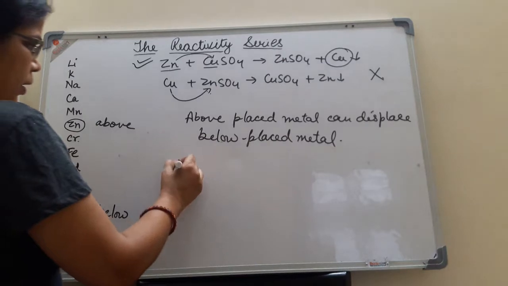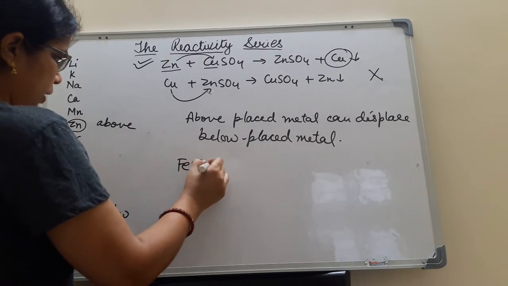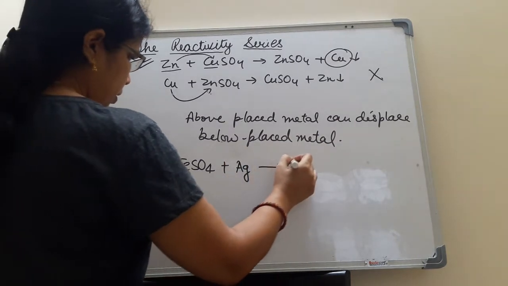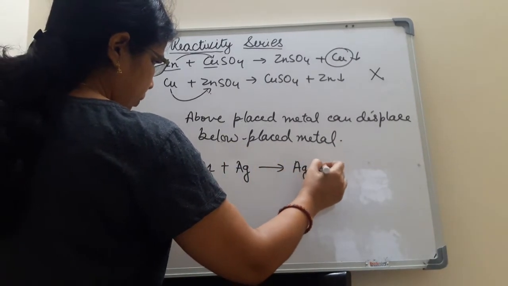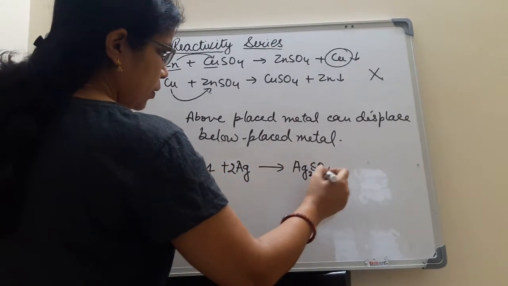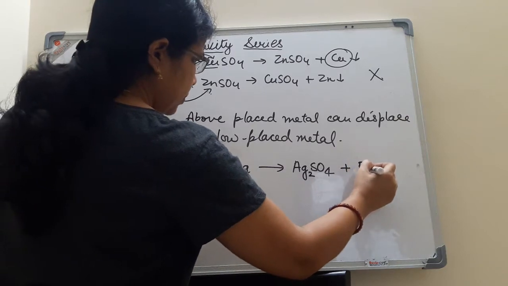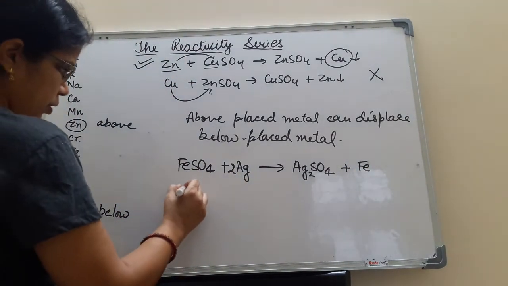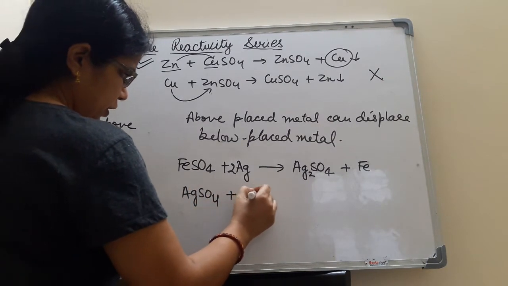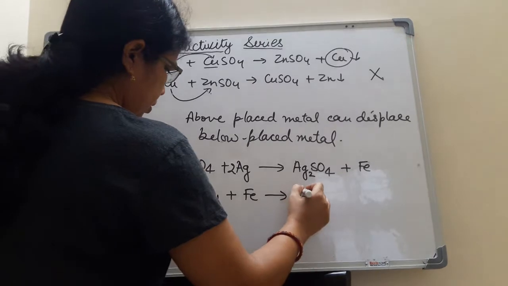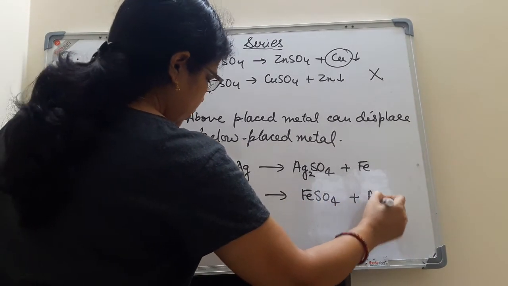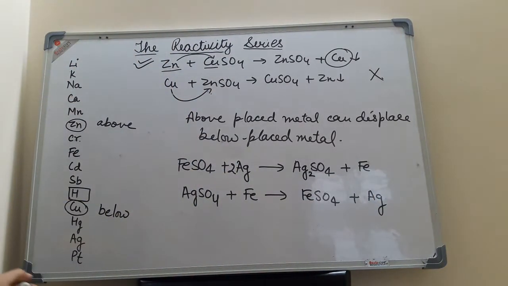Suppose I am writing iron sulfate is treated with silver, then silver sulfate is formed and iron is displaced. Its opposite I am writing, where silver sulfate is treated with iron and then iron sulfate is formed with deposition of silver.